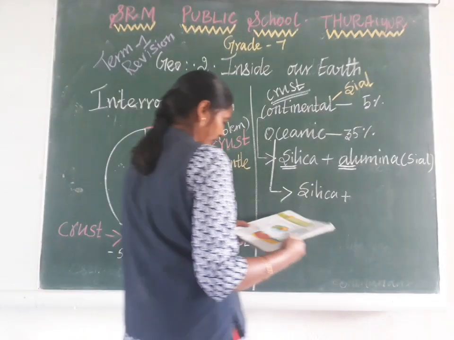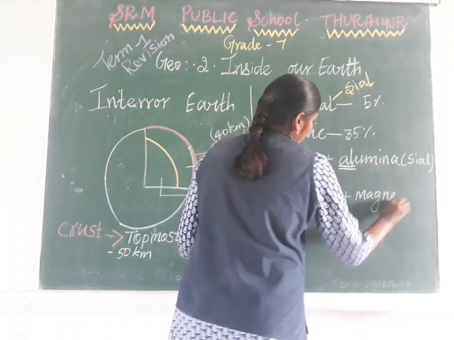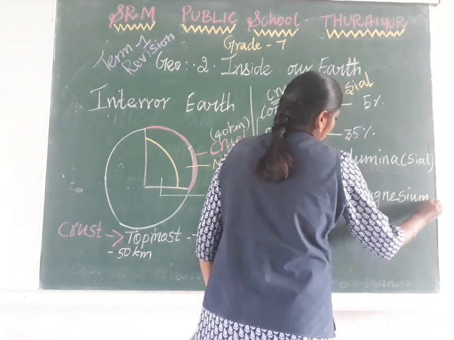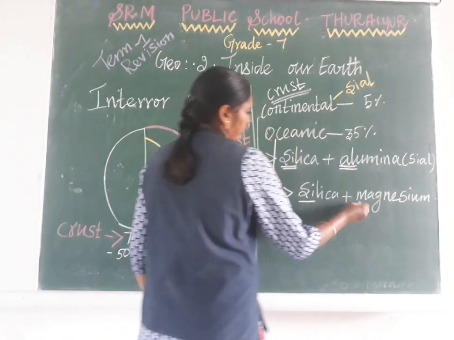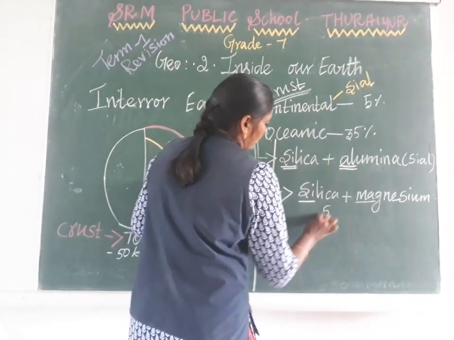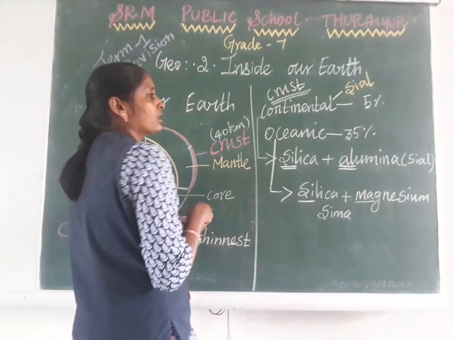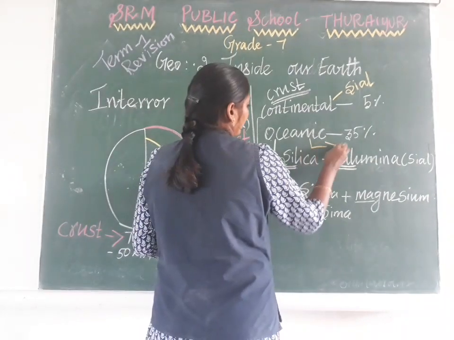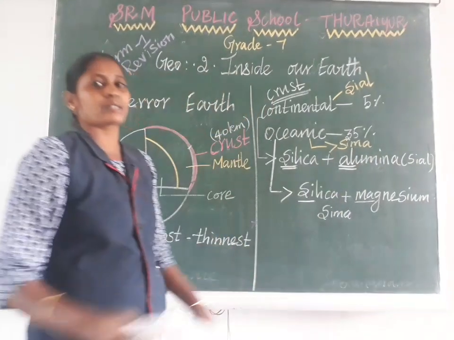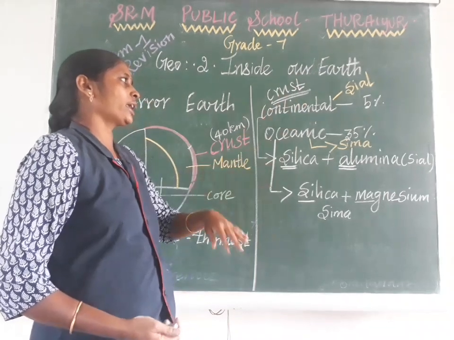That's why, taking the first two letters of these two words, the oceanic crust is also called Sima. What is the another name of oceanic crust? Sima. So we can divide the crust into two layers.